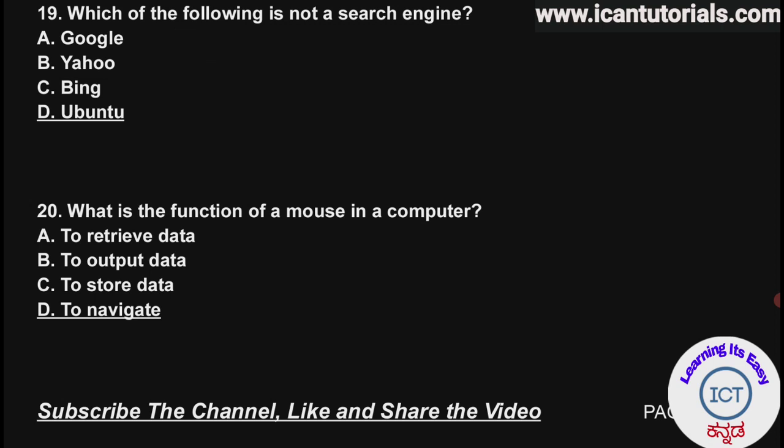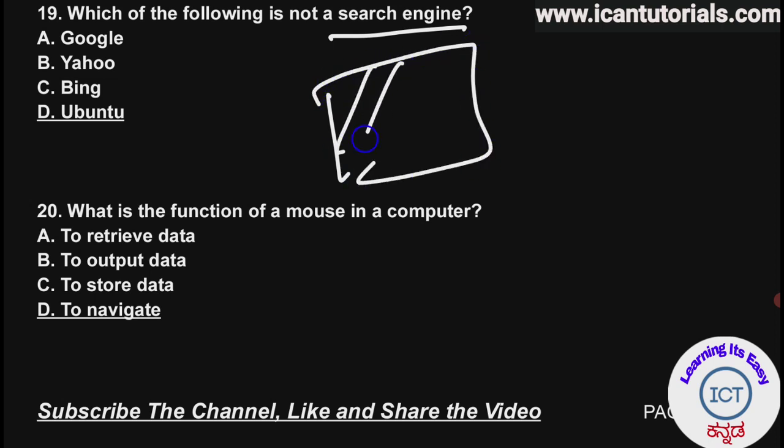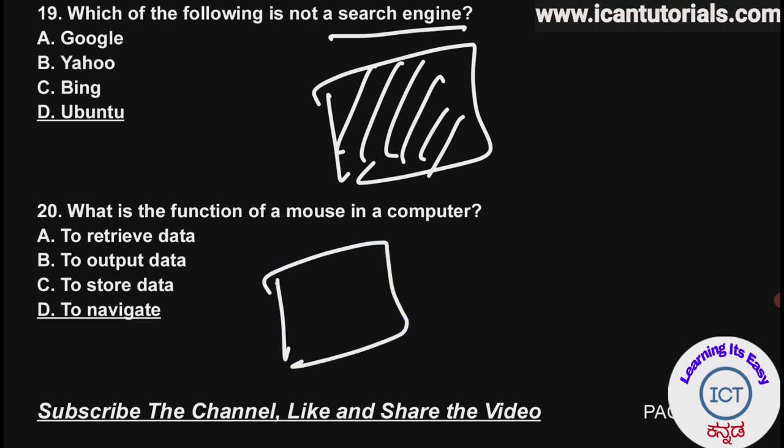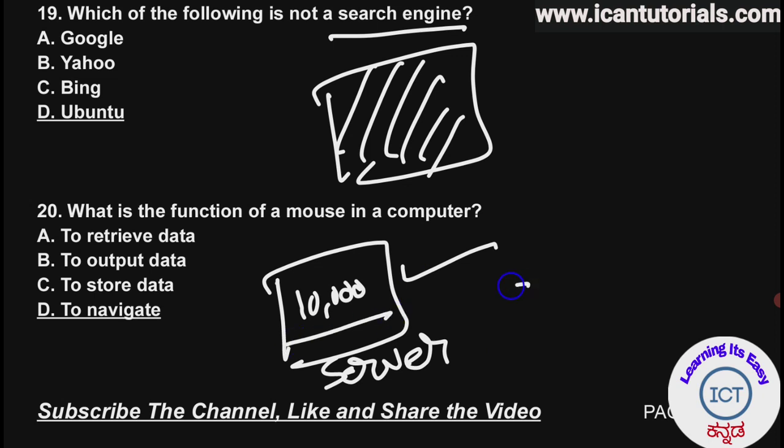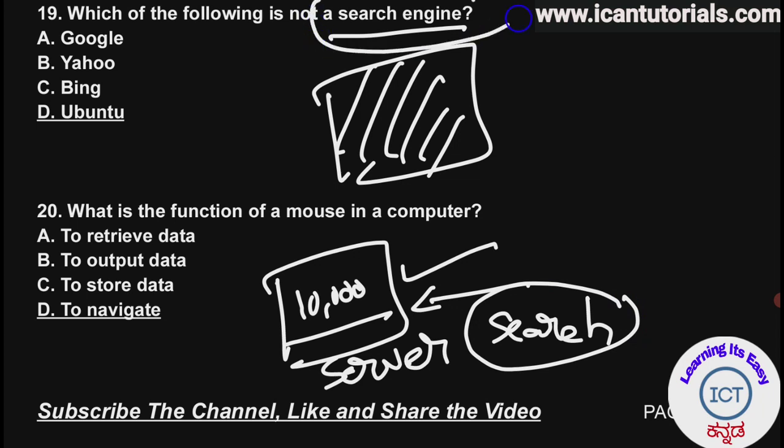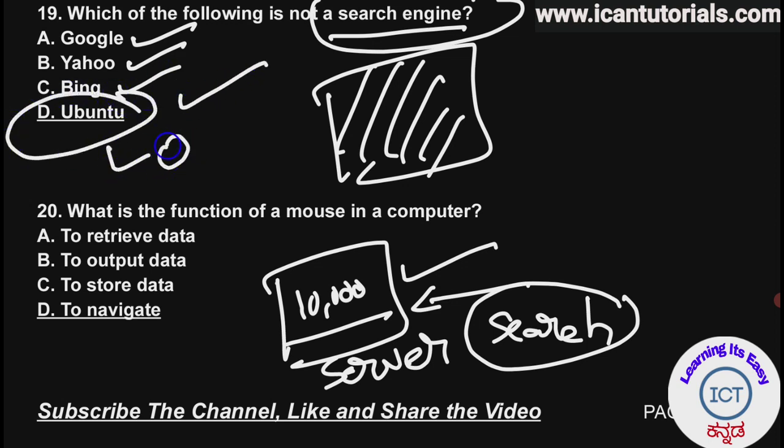So search engines are used to search the data inside a server, because a server stores a lot of data. Just like in a university, inside a computer, the results of 10,000 students are present. It is a server or a powerful computer. Inside this result, we have to search the result of a particular student. This searching will be done by search engines, and examples are Google, Yahoo, Bing. So what about Ubuntu? Ubuntu is not a search engine, it is an operating system.